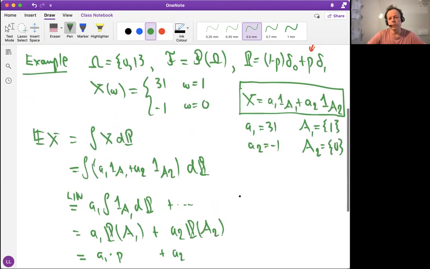What's the probability of event A2? A2 is the event which contains 0. You plug in here, the probability of A2: this gives you 1 and this gives you nothing. So the probability of A2 is equal to 1 minus p. So if you plug in the numbers, this value is 31 times 1/37, that's the amount of winning times the probability of winning, minus 1 times 36 over 37. And if you do the arithmetic, that should be -5 over 37.